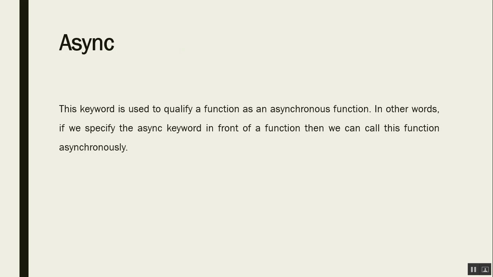The async keyword indicates that the method or a task can be executed asynchronously. If it doesn't contain the async keyword in its header, then we cannot execute it asynchronously. It is simple synchronous execution. Again, if we have indicated a method or a function as asynchronous by writing the async keyword in its header, and if it doesn't contain any await keyword in it, then also it will be executed synchronously.